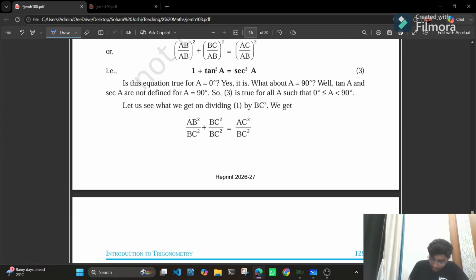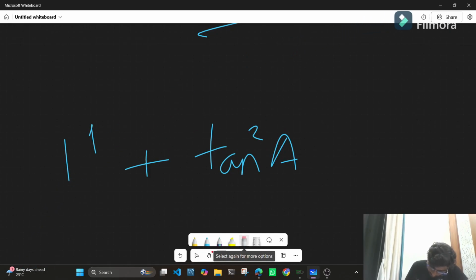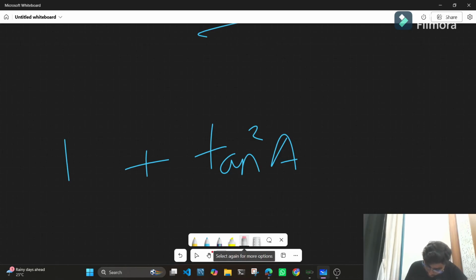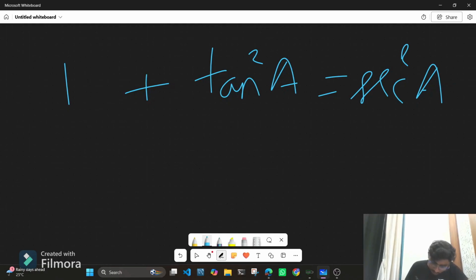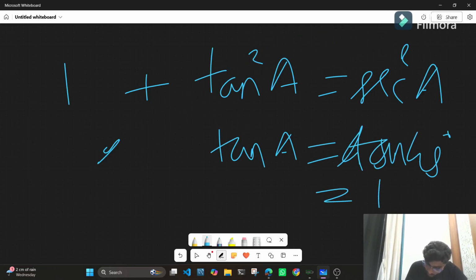The next identity is 1 plus tan square A is equal to sec square A. Again, you can just put the values of the angle. If I take angle A is equal to 45 degrees, tan 45 degrees is equal to 1.